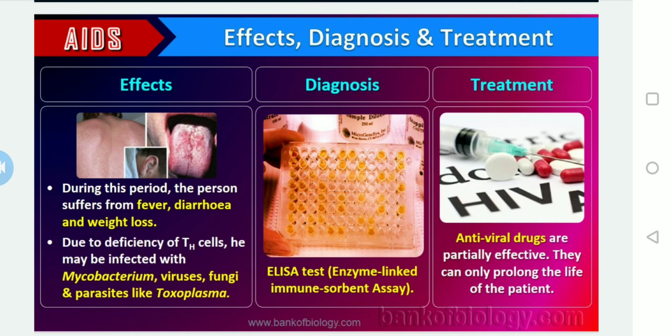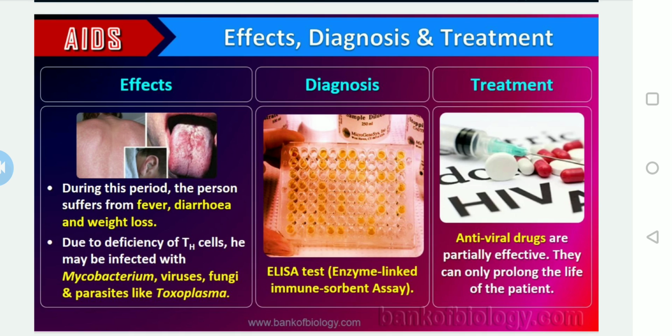But the diagnosis is very important. The blood sample of the person is tested by the method called ELISA, which is nothing but enzyme linked immunosorbent assay, to know whether the person is infected with HIV or not.